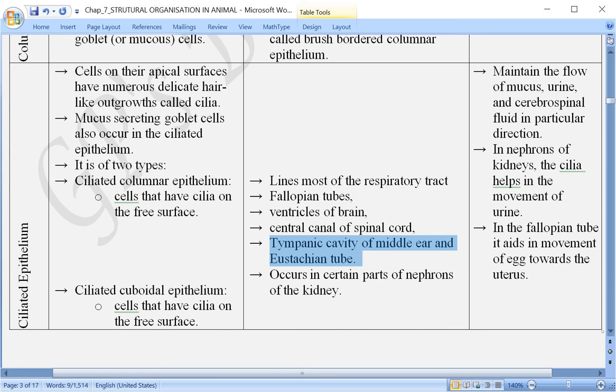But here at present we are not talking about the function, we are talking only about the location of this ciliated epithelium. कहाँ पर present है? Tympanic cavity पर है. यानी कि ईयर ड्रम पर है, and also it is present on the eustachian tube.